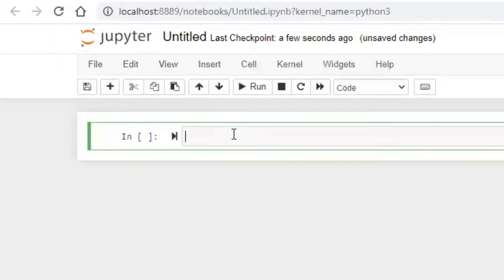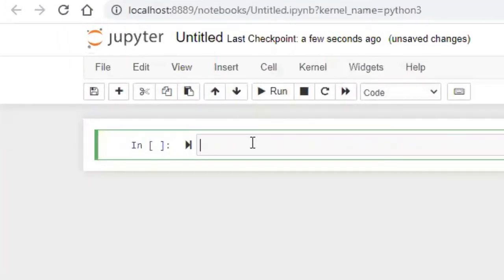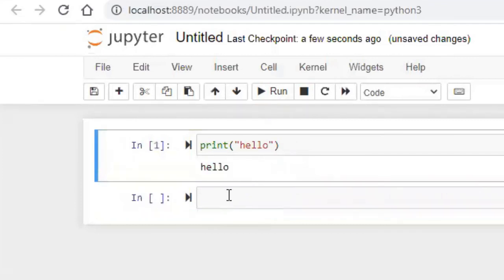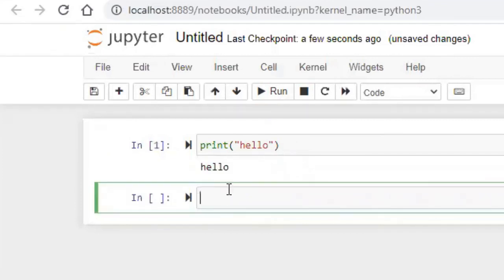To work in the interactive mode, you can write your command here, like hello, and you can click Run. It will print the output here. And if you want to give it a name and save it, you can do that. This is a command shell. The rectangle you can see is a command cell, and you can also write multiple lines here.